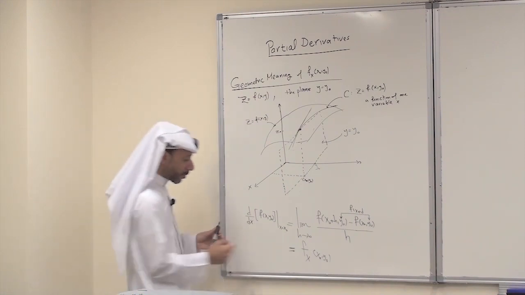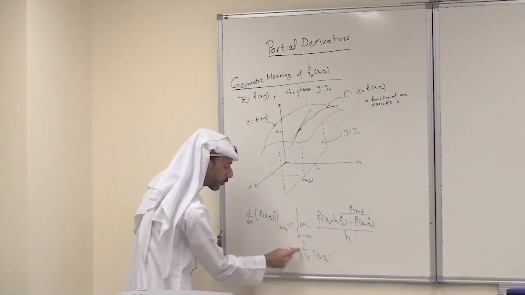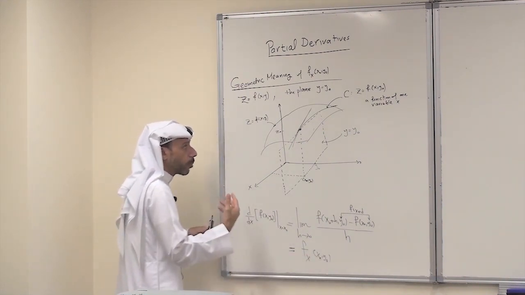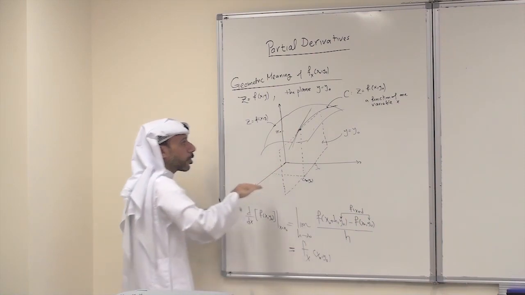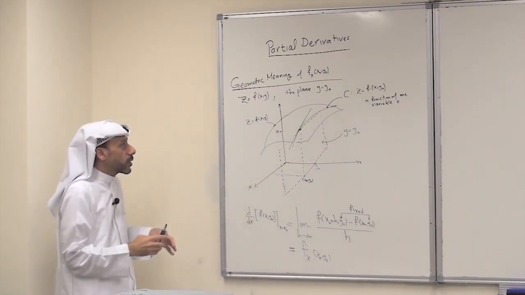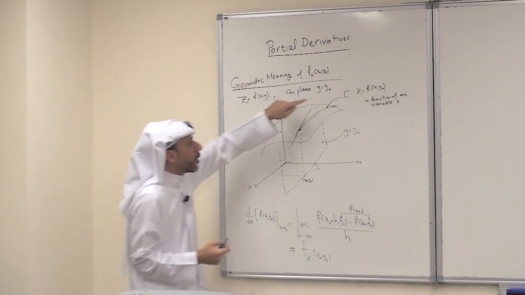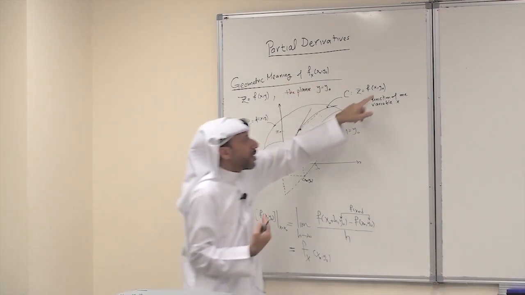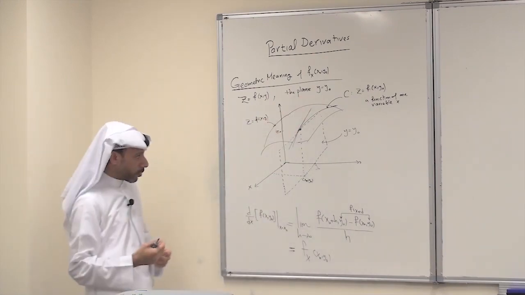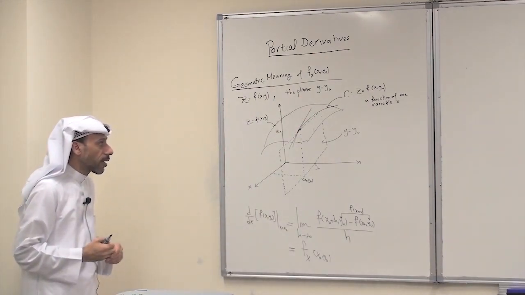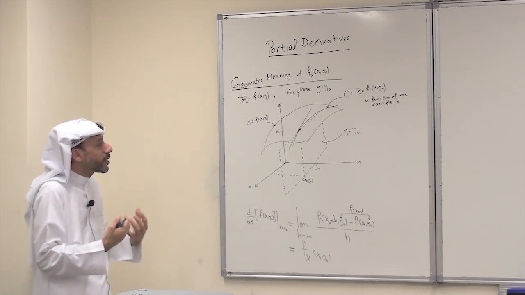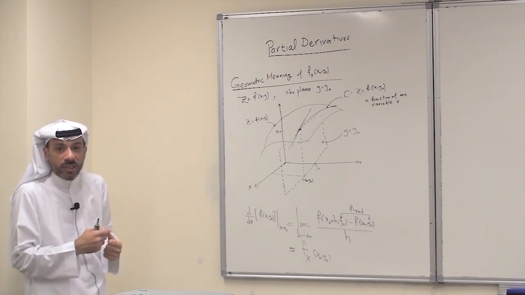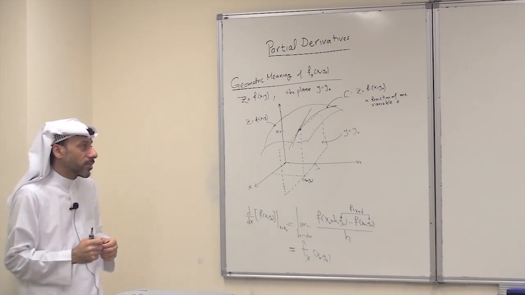So geometrically, this value, the partial derivative of f with respect to x at a point x0, y0, is the slope of the tangent line to the curve of intersection between the surface and the plane y equals y0, the fixed number y equal to y0. In a similar manner, we can find the geometric meaning of the partial derivative of f with respect to y at a point x0, y0.